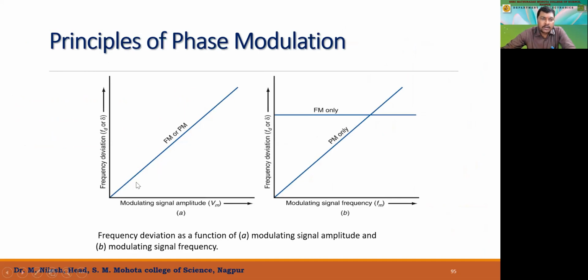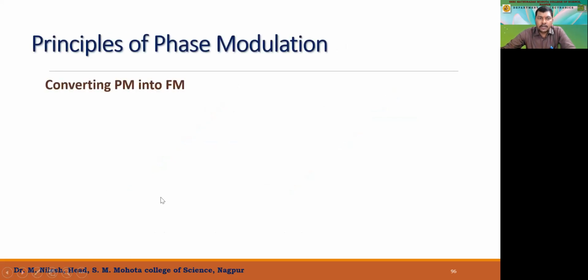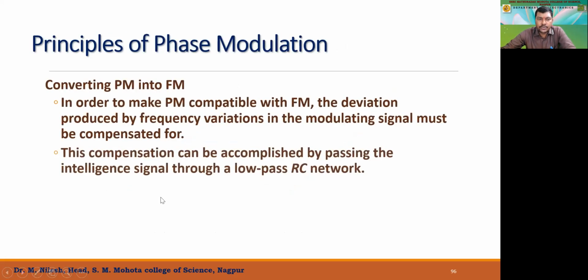So this is frequency with respect to amplitude, and this is the frequency response of the modulating signal with respect to the frequency. So this is the PM wave and this is the FM wave, and these are the amplitudes which are going to vary. The phase modulation and frequency modulation remain the same. So it is a general curve. Okay, now the principle.